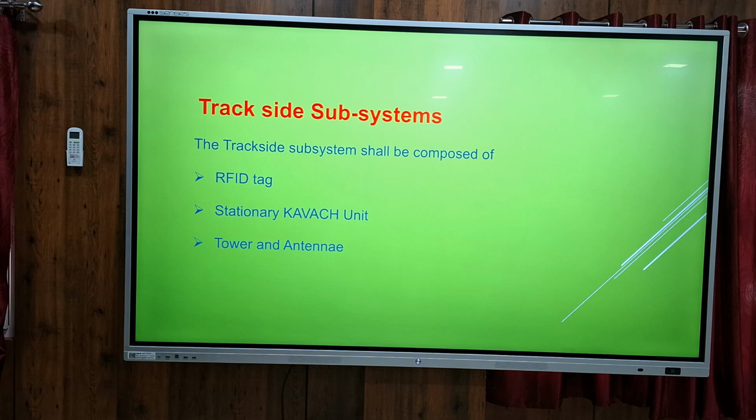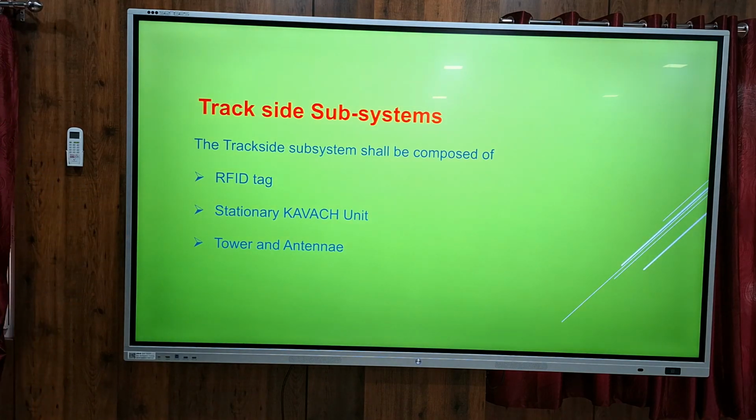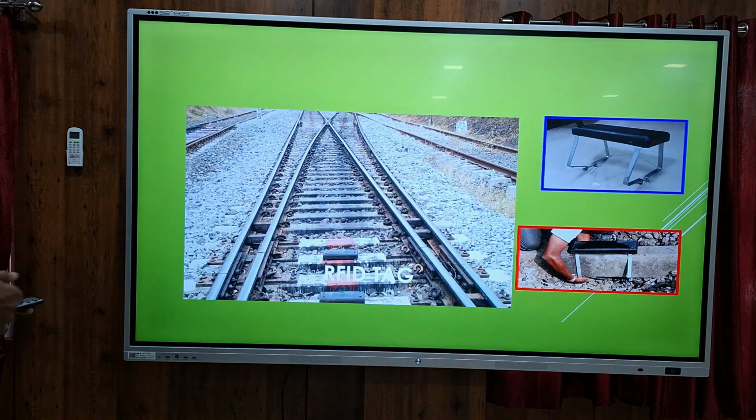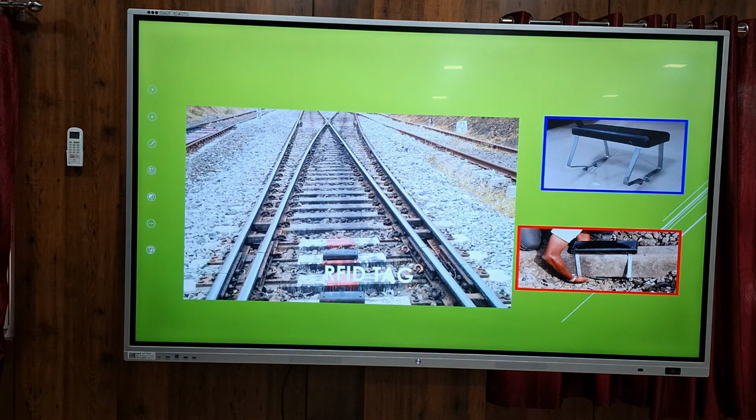So these are the main track subsystems. For track installation, what are the equipments related to KAVACH? First one, the RFID tag. These tags will be installed in all the KAVACH controlled area. One RFID tag every kilometer, so the distance between two RFID tags will be 1 kilometer. Then the stationary coverage unit, already told, is associated with the station. Throughout the track RFID tags will be there, and also tower and antenna. Like this, we have to provide in the entire KAVACH territory. Then only this KAVACH concept will work.